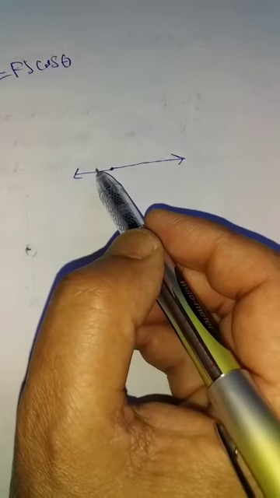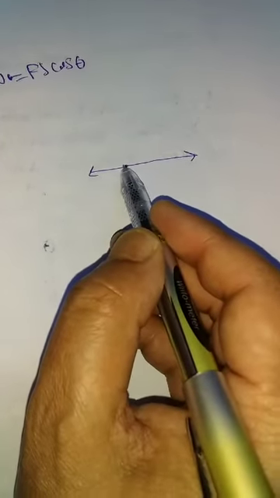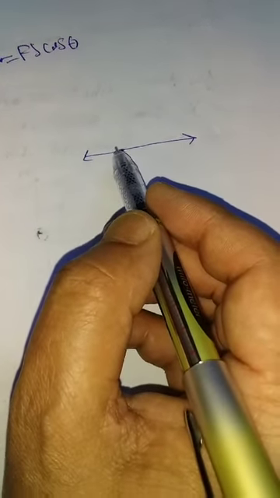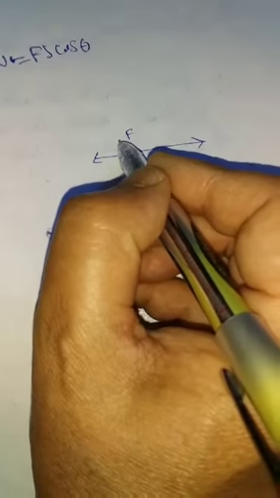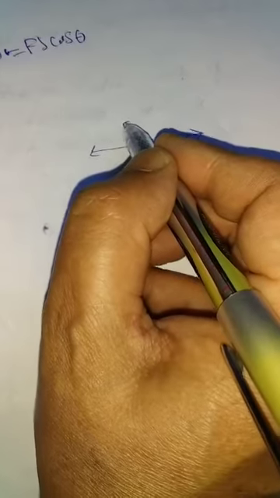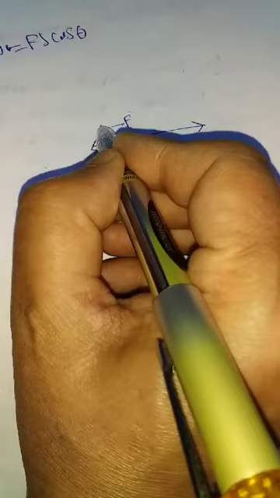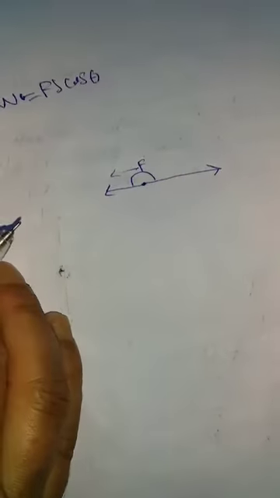That means in the line of force, the body यहाँ जा रही थी. When we apply brakes on the car, ये यहाँ की तरफ आ रही है कार. The force applied by the brakes is also called frictional force. The direction of the force is opposite to the direction of motion of the body. The angle between them is 180 degrees. Such type of work, when we apply brakes on the car, is called negative work.